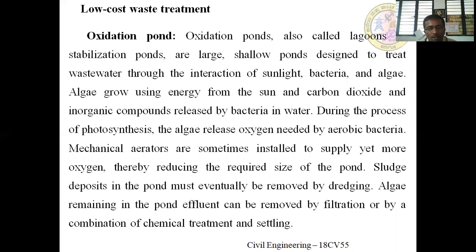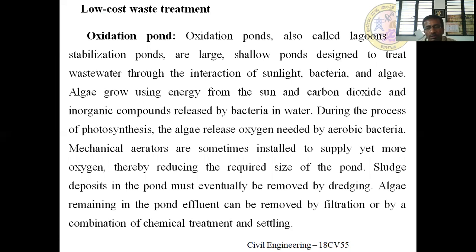In this case, what happens? The algae present in the pond utilize the sunlight as a source of energy, and the carbon dioxide released from the bacteria as well as the inorganic compounds released by bacterial activity are used as a source of energy.